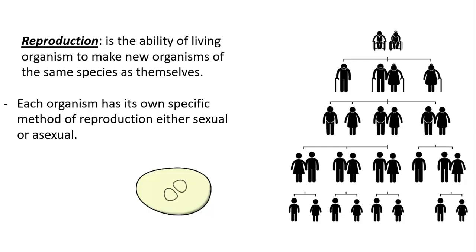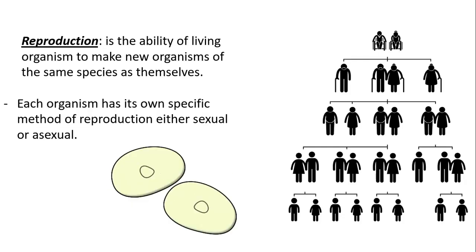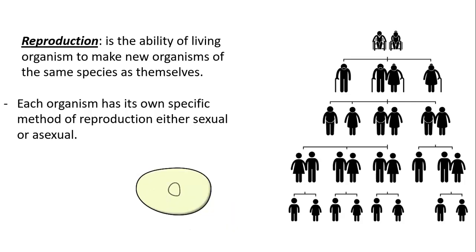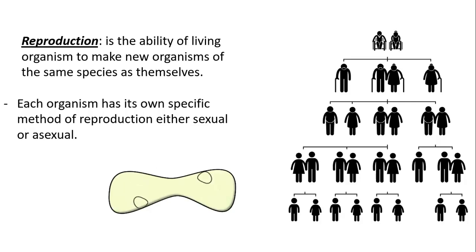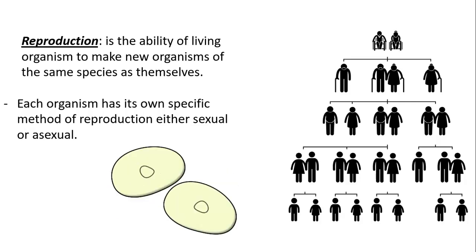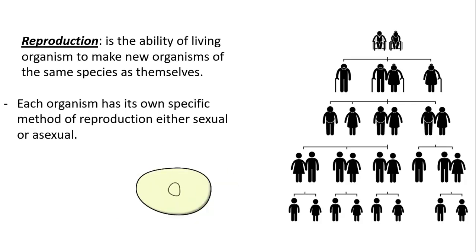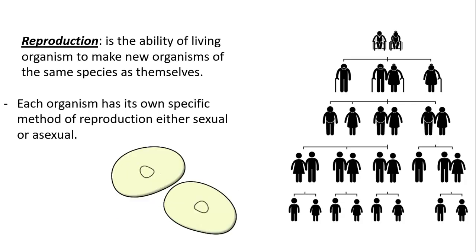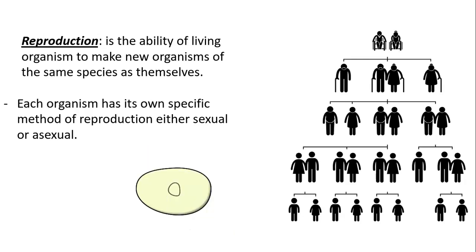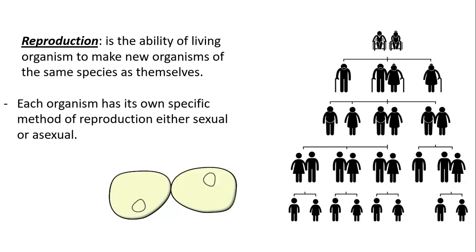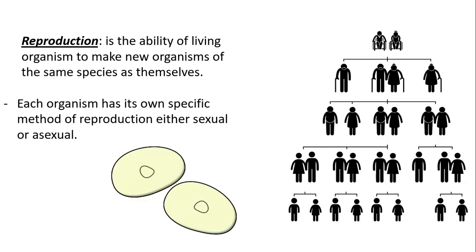Okay, so what's reproduction? Reproduction is the ability of living organisms to make new organisms of the same species as themselves, which means that reproduction is making more of the same kind. Like, if you're a human, your offspring will be humans too. If you're a turtle, the offspring will be turtles. So it is the ability of making more organisms of the same kind.